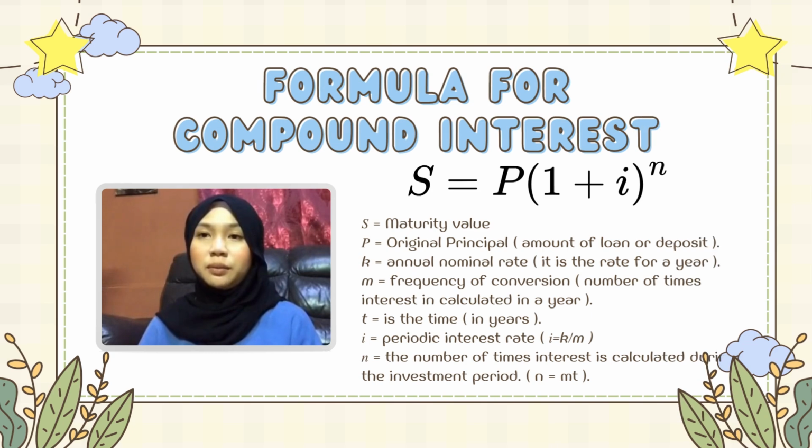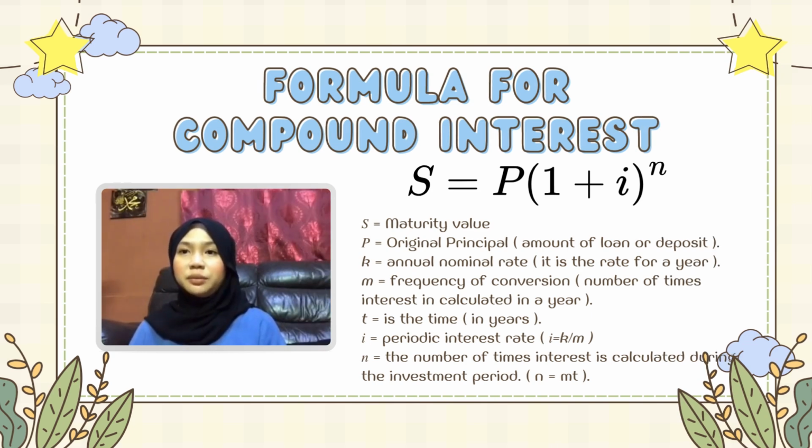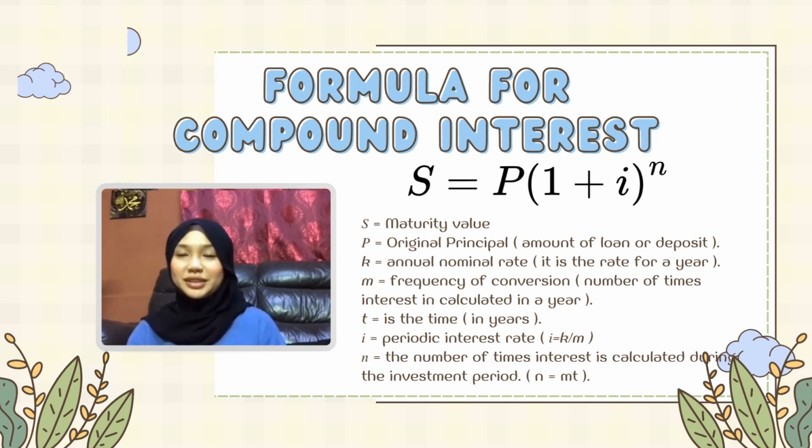Now let's look at the formula for compound interest. The formula is S equals P (1 + i) to the power of n, where S is the maturity value or final amount, P is the original principal, the amount of money you start with, K is the annual nominal rate, the interest rate per year, M is the frequency of conversion, how many times the interest is compounded in 1 year, T is the time, how long the money is invested in years, i is the periodic interest rate calculated by dividing K by M, and n is the total number of times the interest is applied, which is M times T. The formula helps us to calculate how much our money grows over time with compound interest.